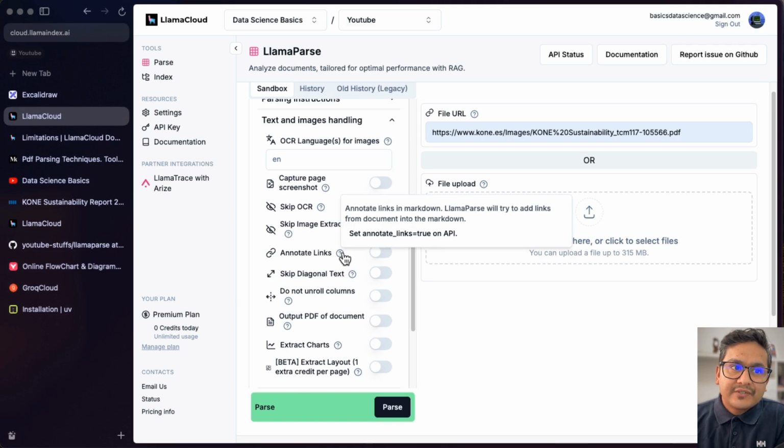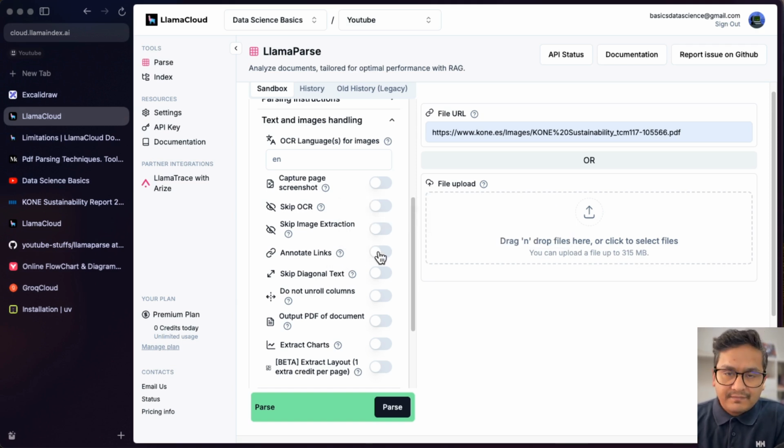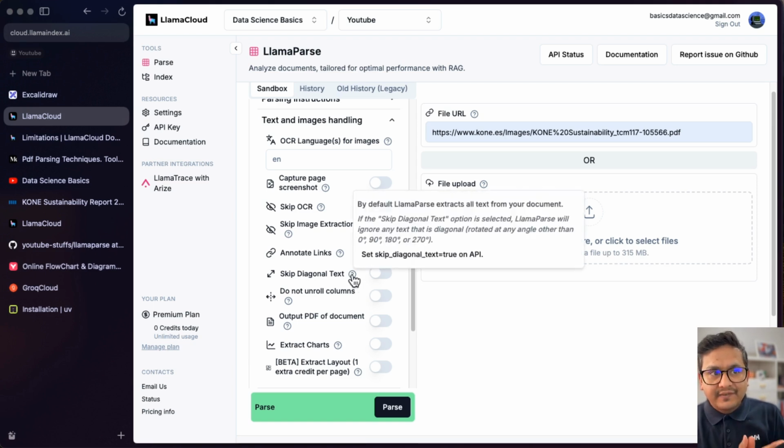Annotate links. We'll try to add links from documents into the markdown. So if you want that, you can just enable this. Skip diagonal text, meaning that it is mentioned here quite easily. By default, LlamaParse extracts all text from your document. If the text is rotated at any angle other than 0, 90, 180, 270, it will be ignored. So set skip diagonal text equal to true on the API.